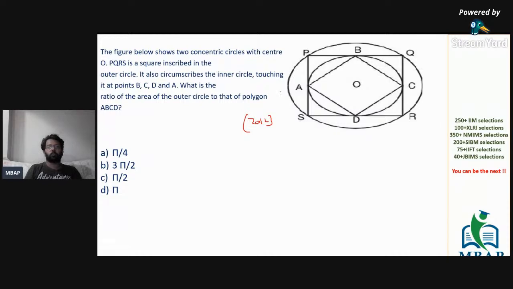The figure below shows two concentric circles with center O. PQRS is a square inscribed in the outer circle. It also circumscribes the inner circle, touching at the points B, C, D, A. What is the ratio of the outer circle to the polygon ABCD? Tell me the answer.